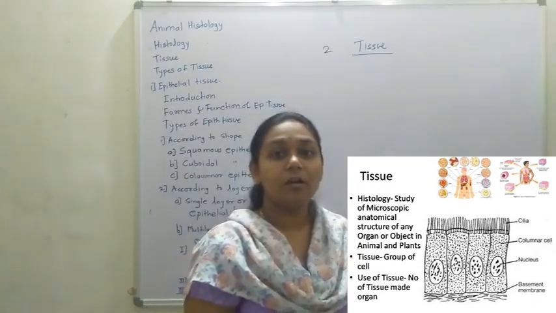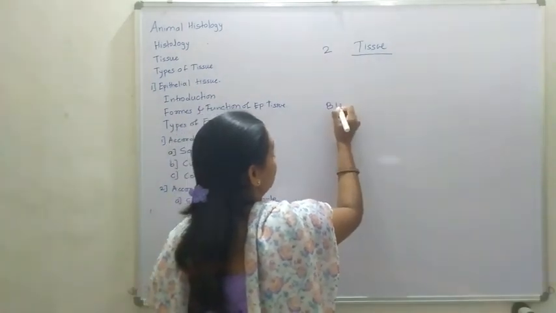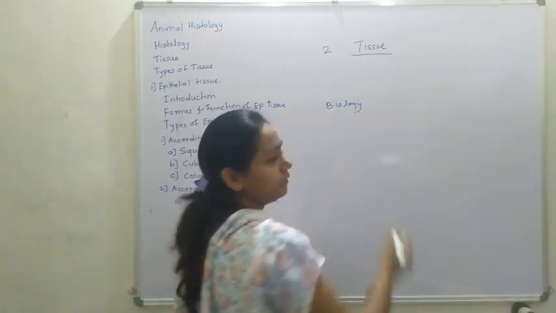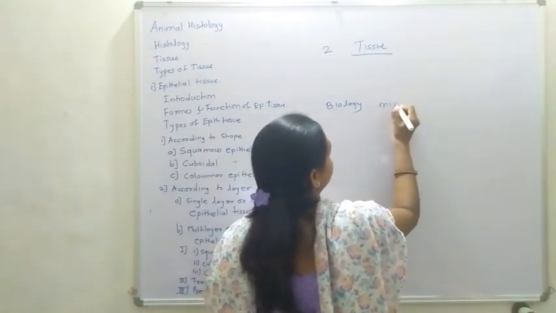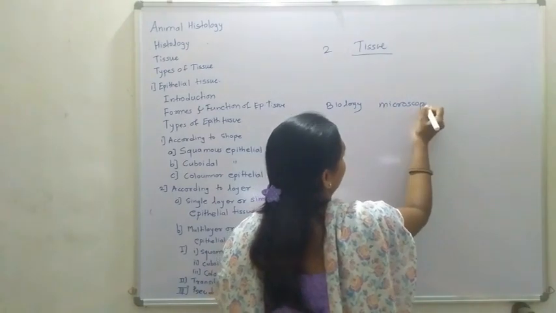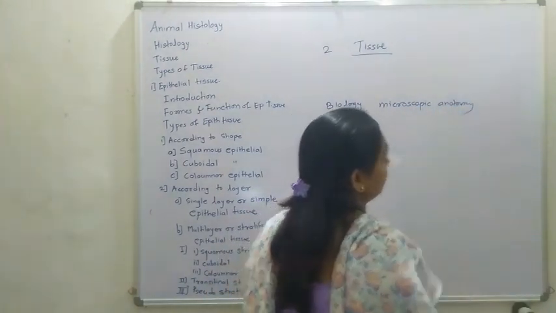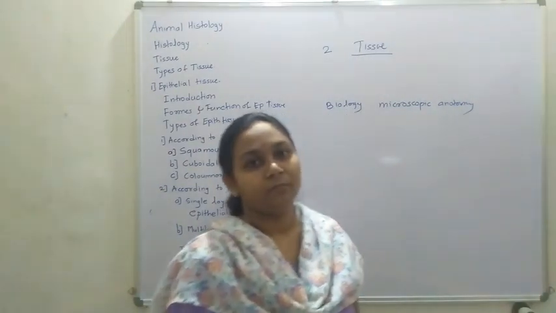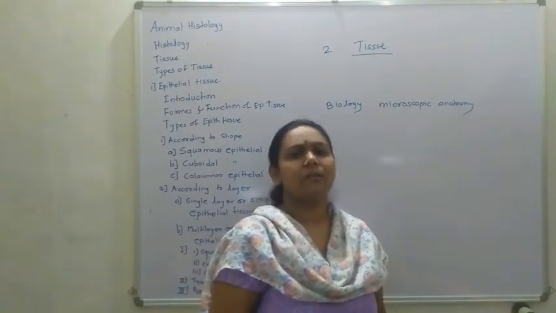Histology is a branch of biology which deals with the study of microscopic anatomy of any organ of the animals or plant.